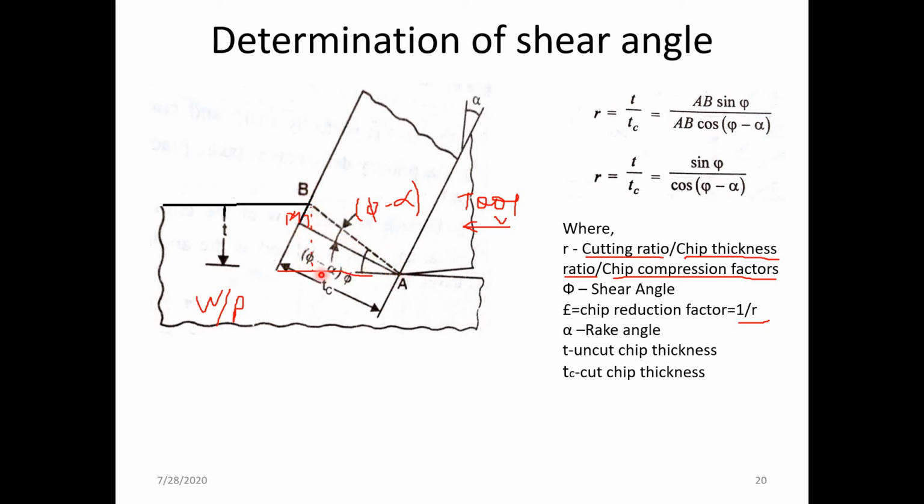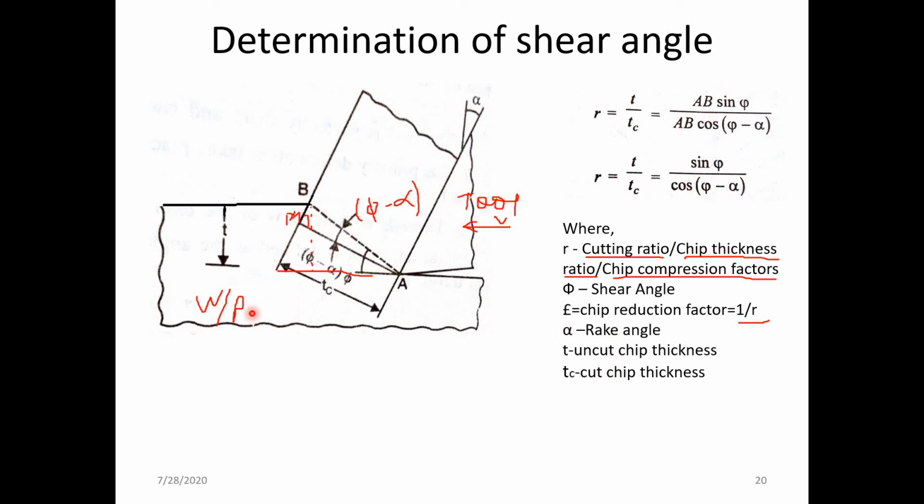If you take the sine of angle A, it is the opposite side divided by the hypotenuse. So t is equal to AB, the hypotenuse, multiplied by sine phi. In the same way we can calculate tc, the cut chip thickness.